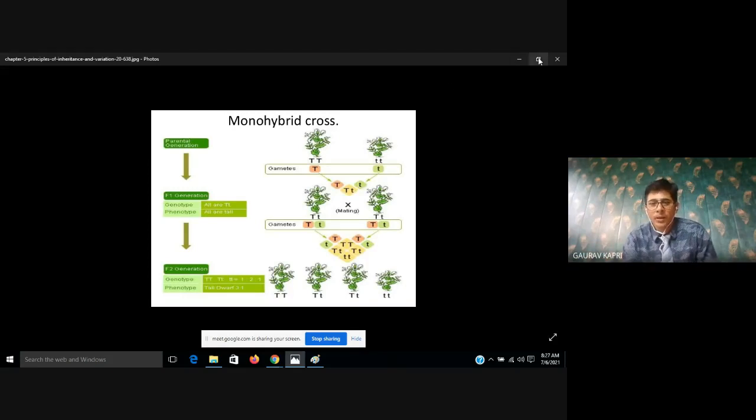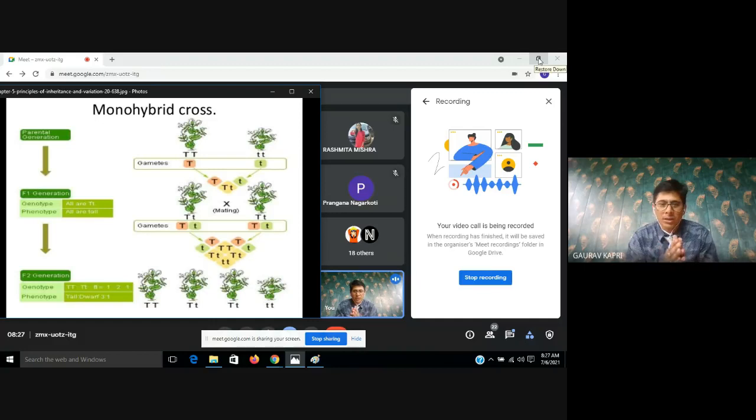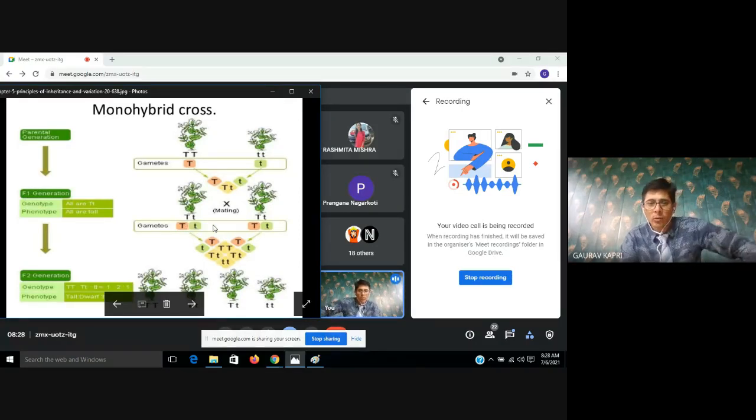Understood? So very simple. These are tall, but there will be no blending between the pure tall and the hybrid tall. Now here in the picture you can see that these tall plants which were obtained in the F1 progeny were crossed together. Capital T, small t, this is the tall plant, and here where my cursor is, this is another plant having the same genotype. They were crossed together. Understood?